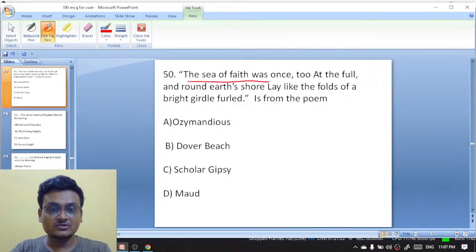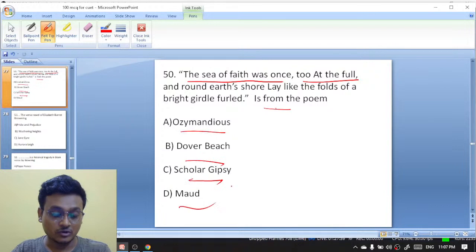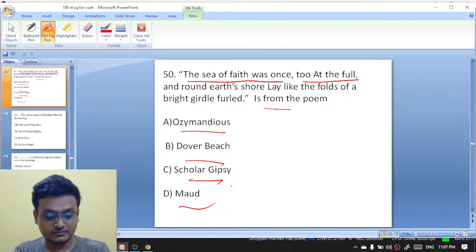The Sea of Faith was once, too, at the full, and round earth's shore lay like the folds of a bright girdle furled. Is it from the poem Ozymandias, Dover Beach, Goblin Market, or Maud? In which poem do these lines appear?